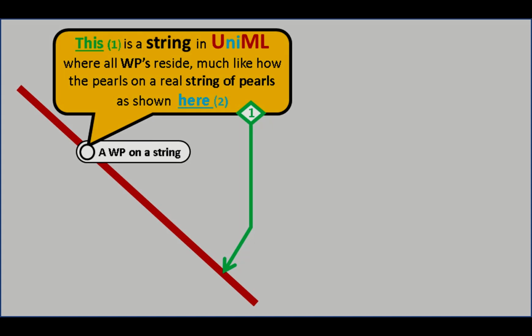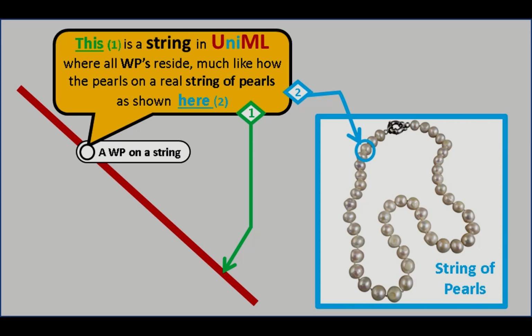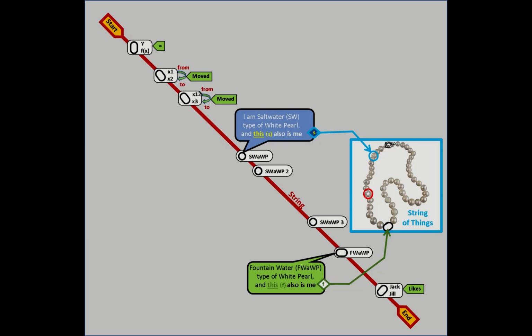So in summary, UniML white pearls function much like the actual pearls on a real string of pearls as shown here by the blue arrow labeled 2. And a string can have lots of white pearls and of various types or saltiness. But the details of these, too, will have to wait till part 3.